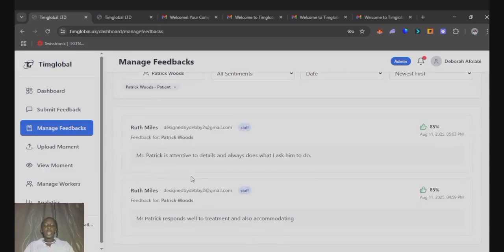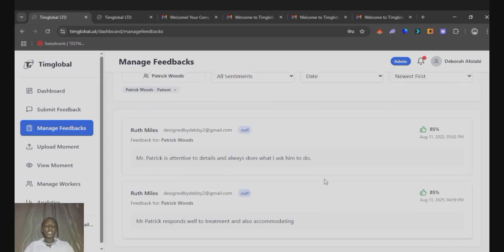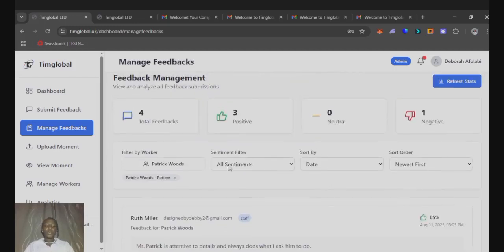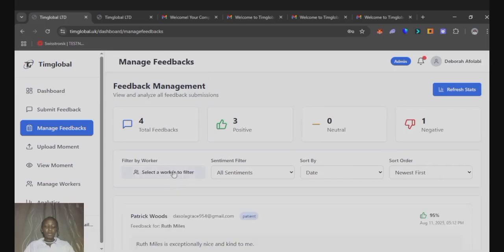Patrick Woods, two feedbacks have been given about him, and we can see that they are both positive. So we can use this to filter the worker. For as many feedbacks that have been given about that particular worker, if we filter it here and pick the worker, we can see all the feedbacks that have been given about the worker.